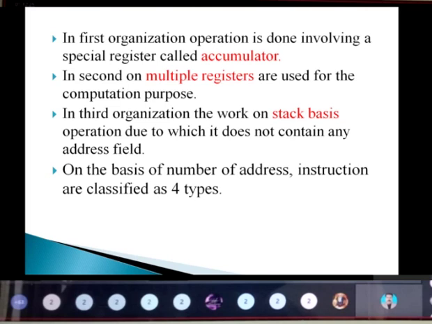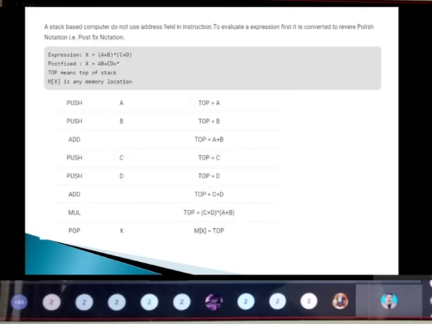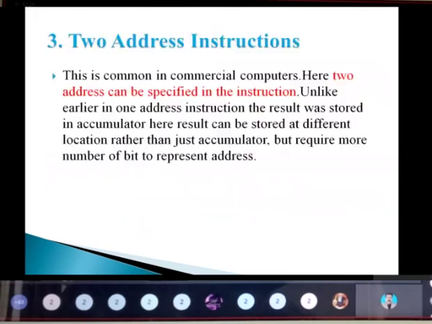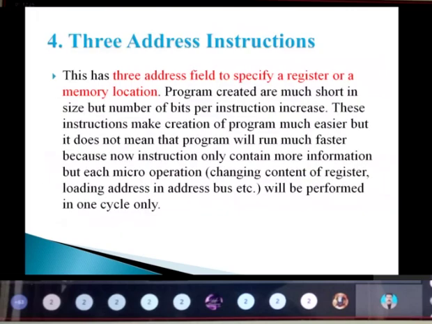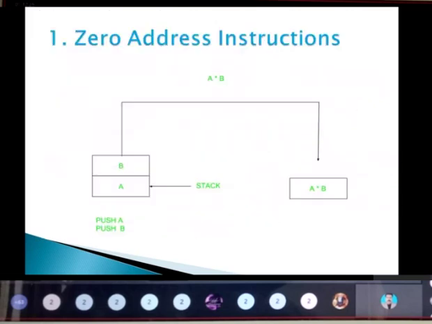Due to this, it does not contain any address field. On the basis of the number of addresses, instructions are classified into four types: the zero address instruction, the one address instruction, the two address instruction and the three address instruction. So we have four types of address instructions here. I'm going to take the first one, the zero address instruction, where the data is stored using the stack. We have this format here.